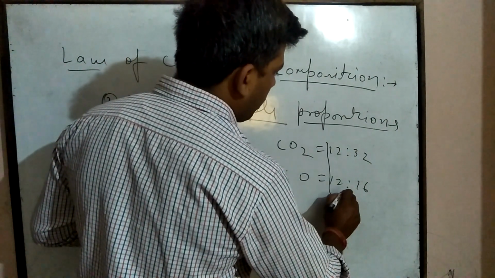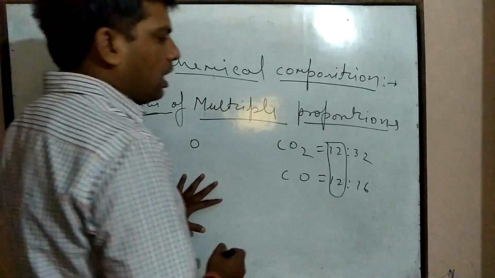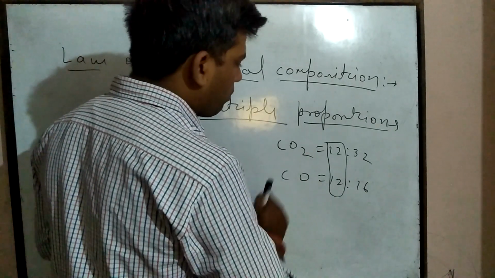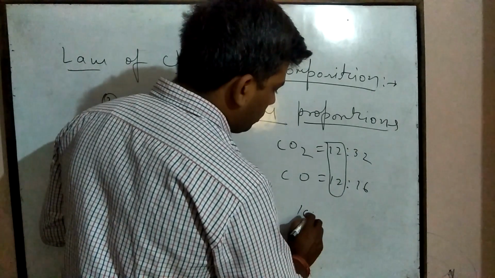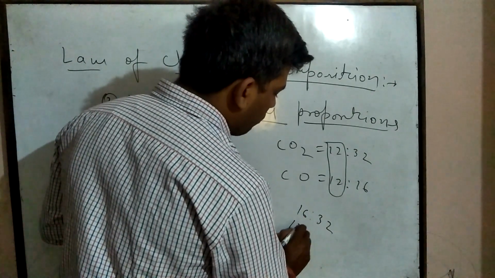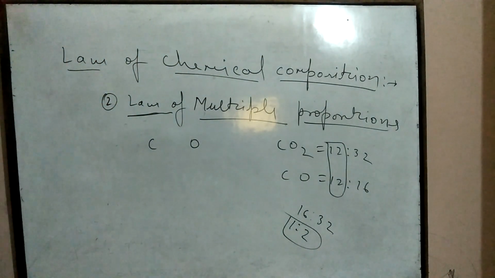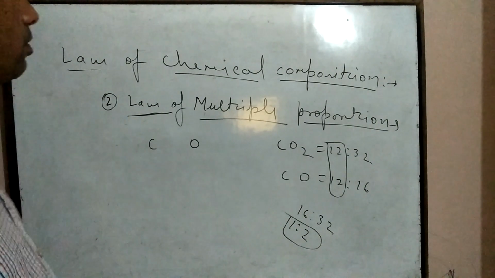Here the mass of carbon is fixed, that is 12 gram, and if oxygen reacts with the fixed mass of carbon atom, then it is present in 16 to 32, and it will be equal to 1 to 2. It is the law of multiple proportions.